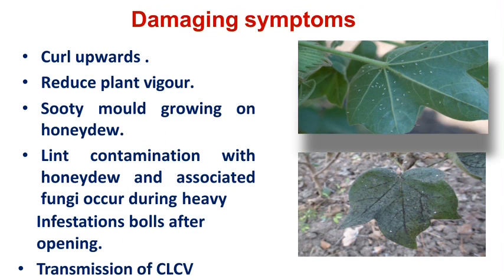The name of this fungus species is Capnodium species. This is black in color. Due to this, it spreads all over the infested plant parts, and the infested leaves become blackish in appearance, and it directly affects the photosynthetic rate of the cotton, and indirectly the yield is reduced. Besides feeding, this whitefly also acts as a vector for transmission of the cotton leaf curl virus, CLCV, in cotton.